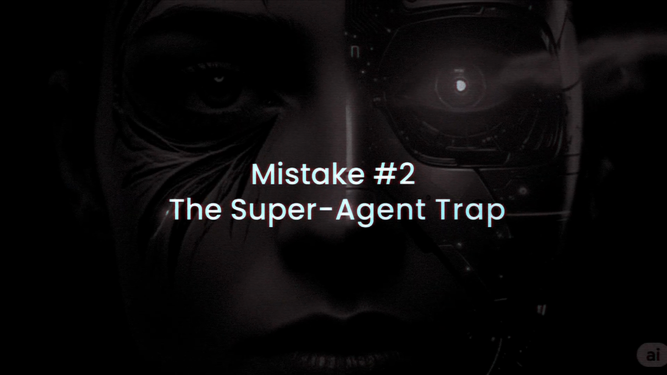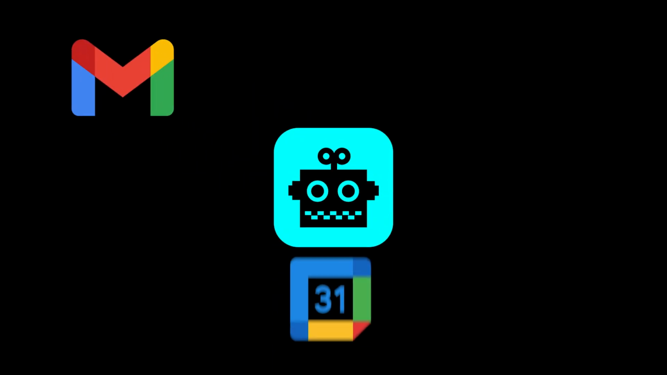Mistake number 2, the super agent trap. Another common mistake is trying to build a super agent that handles everything: emails, meetings, content, CRM, customer support, all rolled into one. On paper, it sounds fantastic, but in reality, it's a mess. The agent ends up juggling too many tools, loses track of context, and fails at simple tasks.